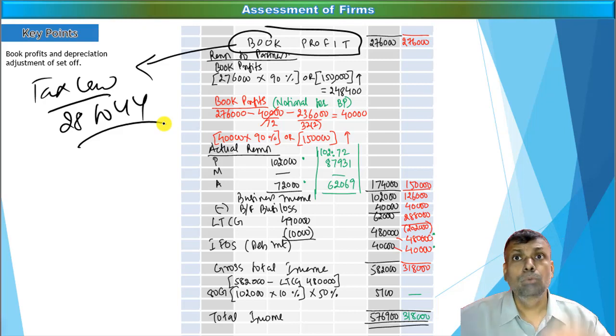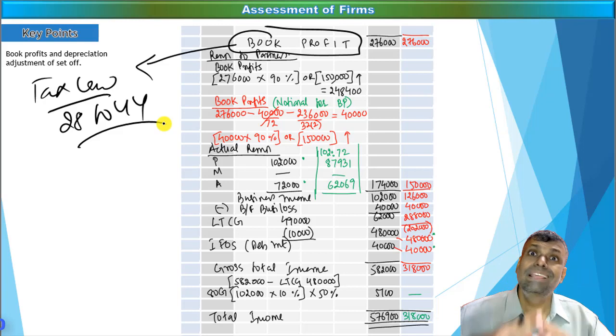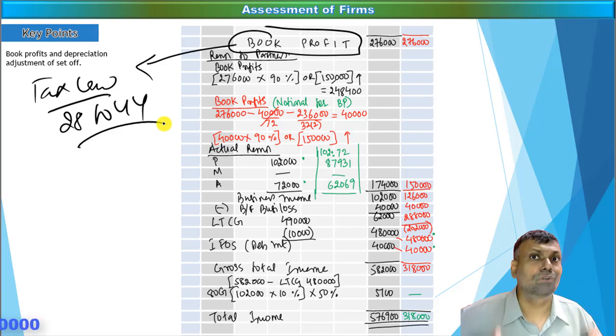Remember one thing very clearly: book profit for the partnership firm is as per the tax laws. Book profit for the purpose of MAT calculation is as per the MAT chapter, that is, as per the books of accounts. They have different meanings in different chapters, although the title term used is the same, book profit.